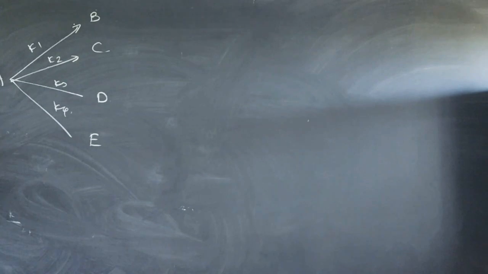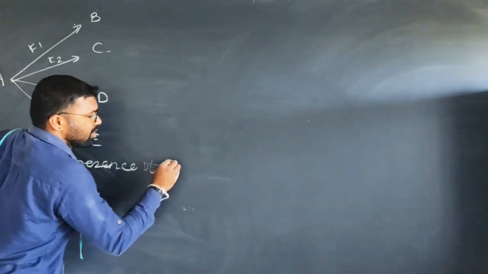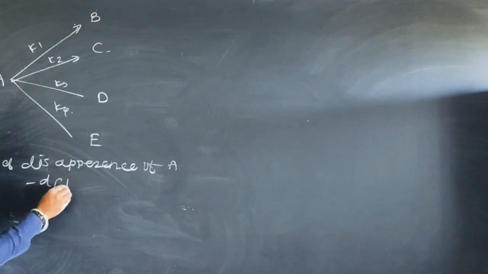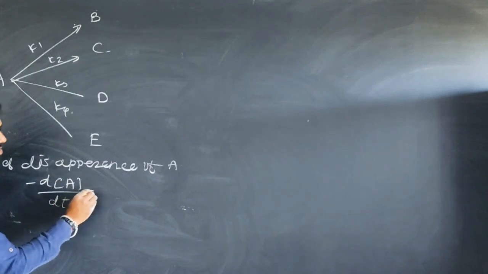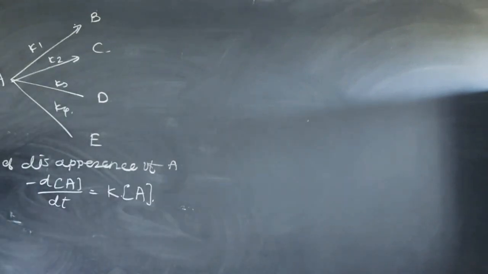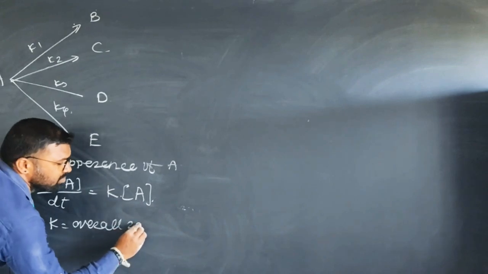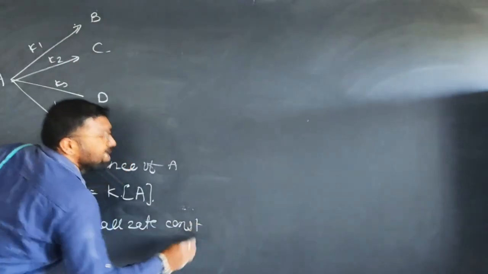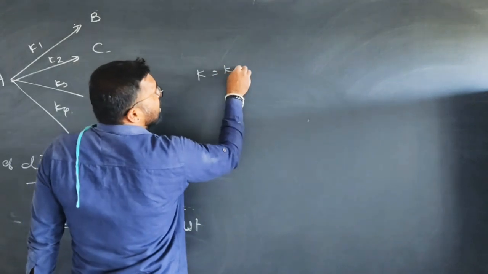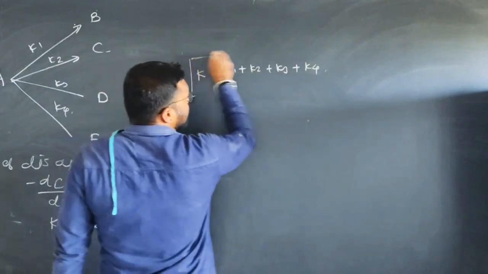Then I can write the rate of disappearance of A, which is minus dA upon dt, equal to capital K into A at any time t, where K is the overall rate constant, and this K is K1 plus K2 plus K3 plus K4.